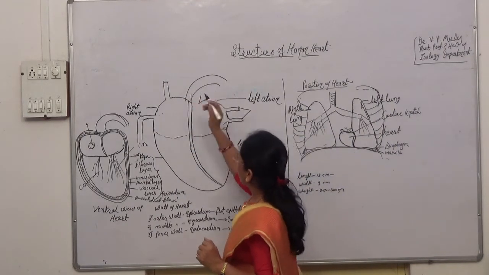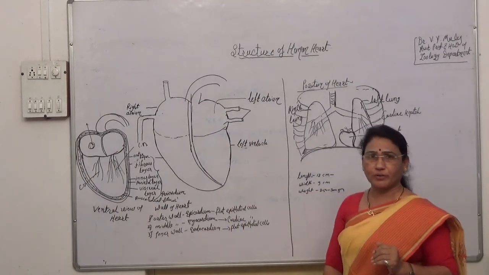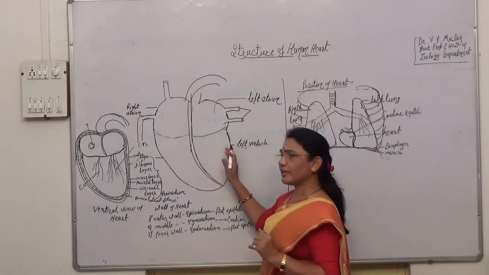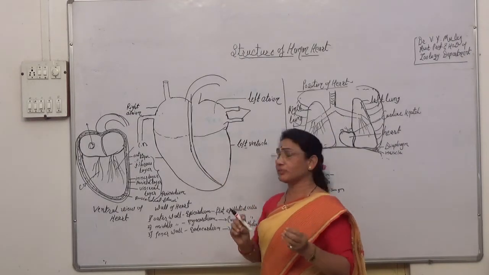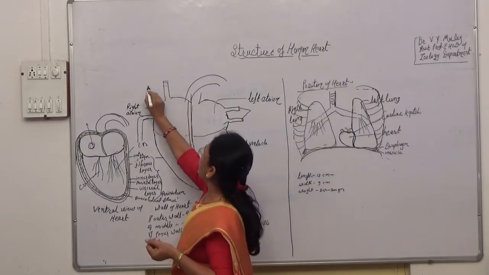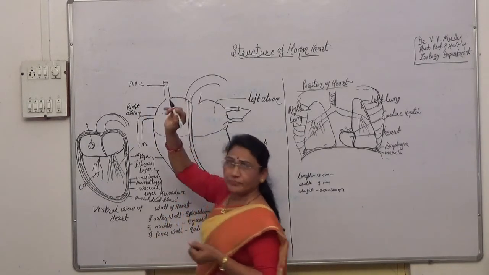Now this right side of the heart always receives the impure blood or the deoxygenated blood, while the left side of the heart always receives the pure blood. Now how? If you see here, this is the superior vena cava. This is a large vein.